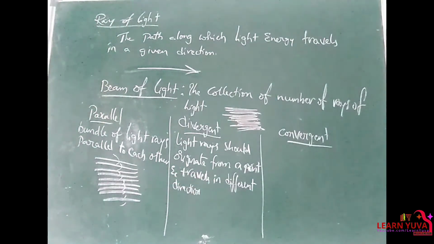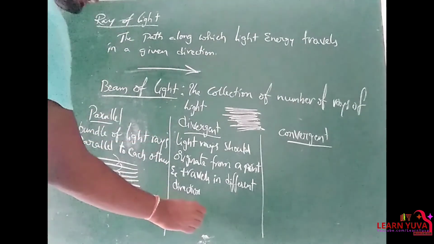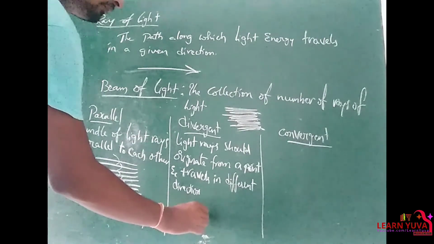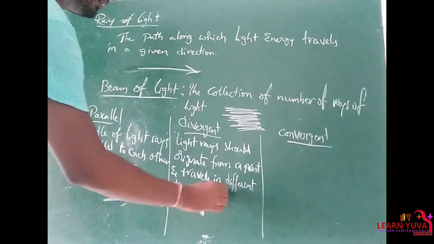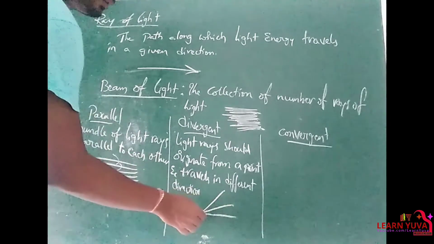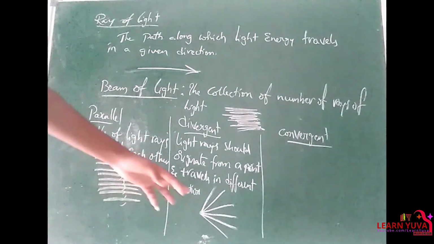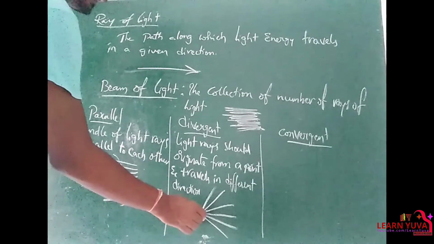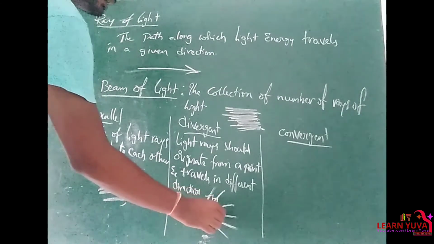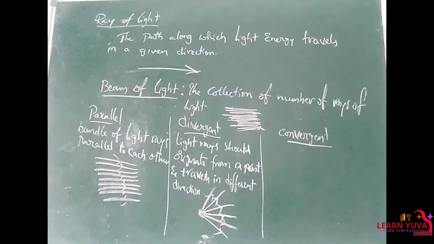By the definition, the light rays should start at a point, which is the source of light, and from this source the light travels in different directions, and this beam of light is nothing but divergent beam of light. Clear?